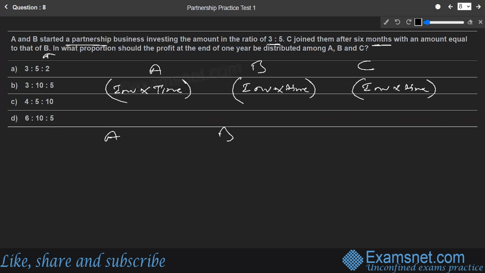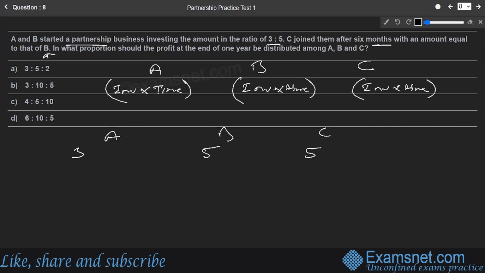A, B, and C. A and B started a partnership, so the time factor will be the same. The amount is in the ratio 3:5. So let us write 3 for A and 5 for B as the investment part. And C joined them after 6 months with an amount equal to that of B. So an amount equal to that of B means an amount of 5. Okay, so these are the three investment parts.